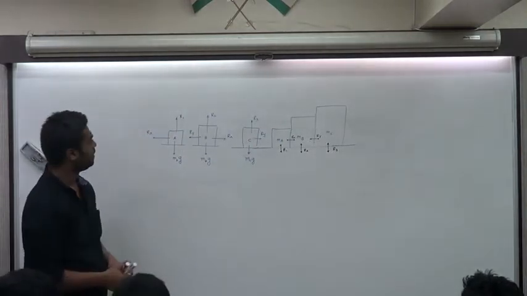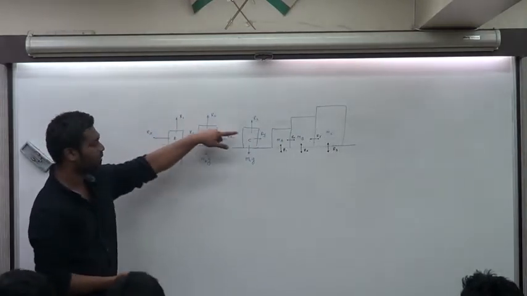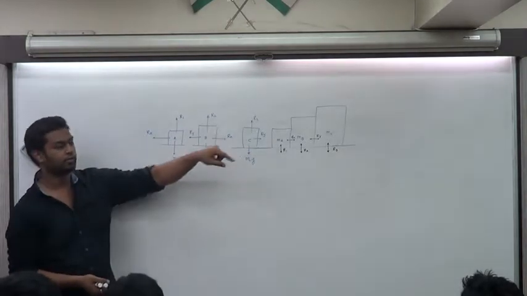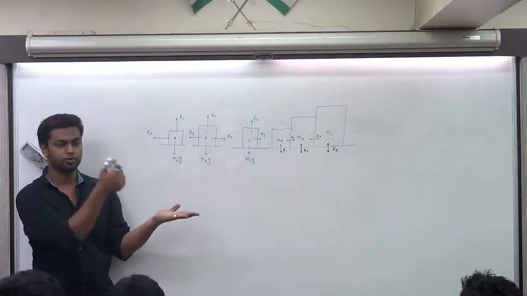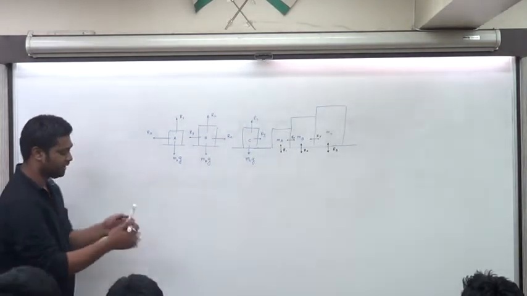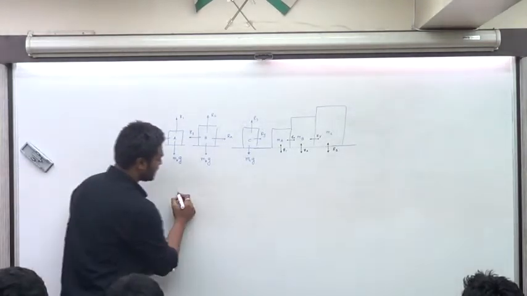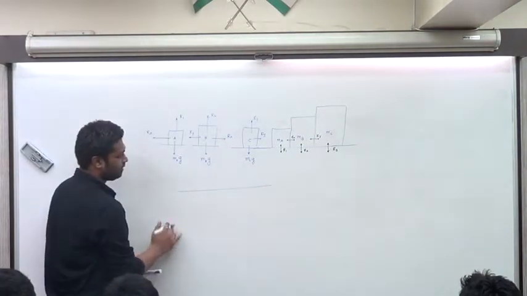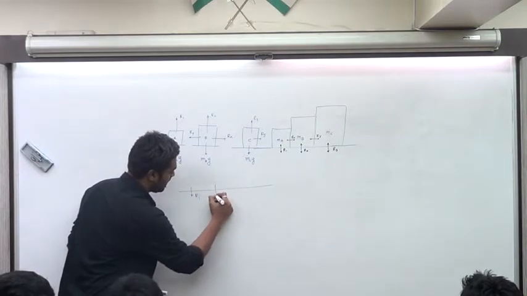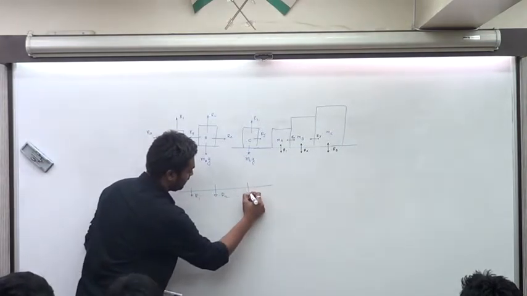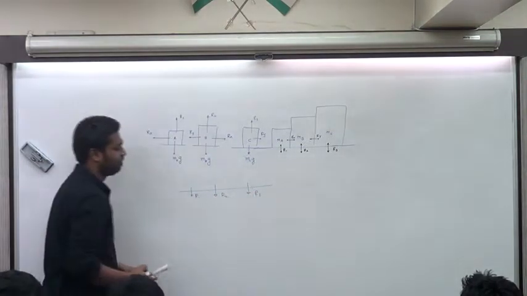Okay? Why have I named them as R1, R2, R3? Because their masses are different, their reactions will also be different. The ground will push you back with a different force. If you are interested in the force on the ground, it will be R1, R2 and R3. This will be the total force on the ground.